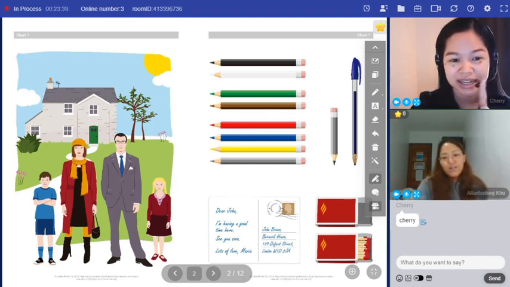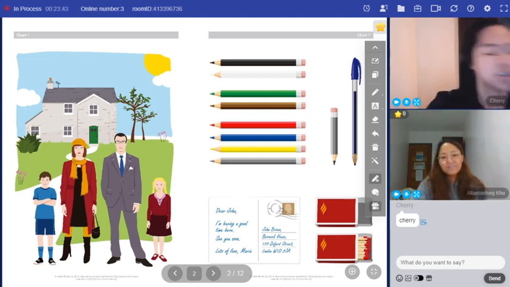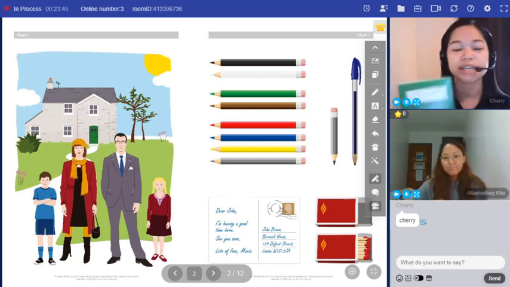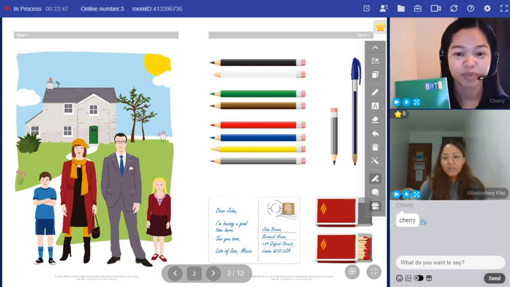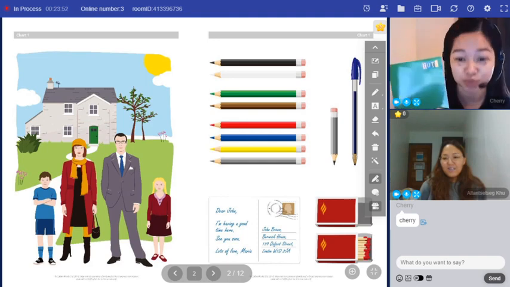One's red, and the other's gray. That's good. Okay, so what's this? It's a book. What kind of book is this? It's an English book.